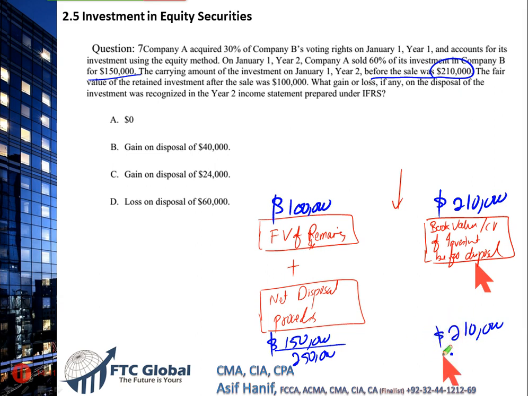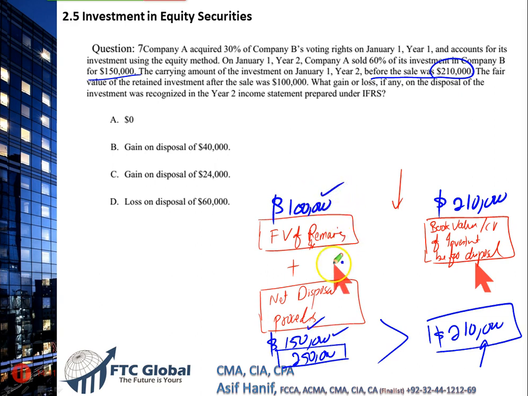Comparing these two, we have higher amount of fair value of remaining investments with net disposal proceeds and low carrying value. So you can have an idea that the book value of an investment 210 has brought us 150 and still 100 is remaining. So 250 is greater than 210 means disposal plus the remaining balance is still more than the book value of the investments. So the difference between these two represents a gain of $40,000. That makes B to be the correct option.